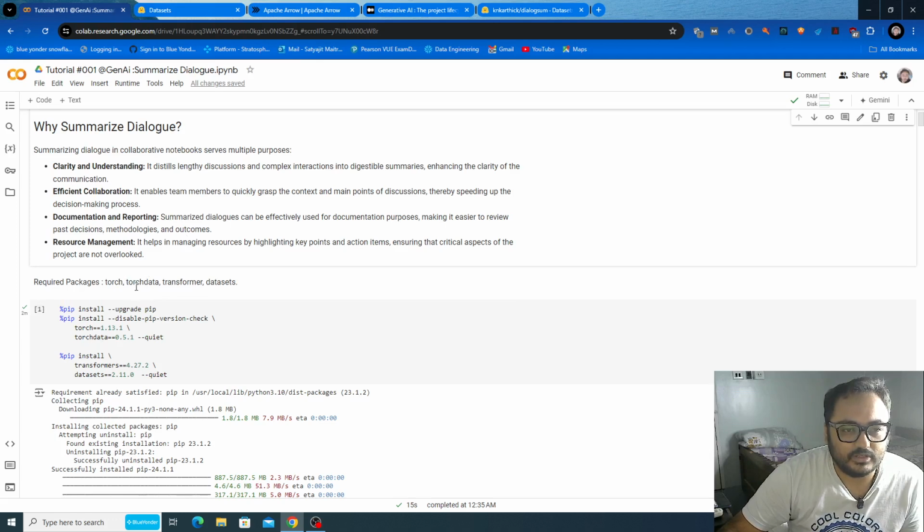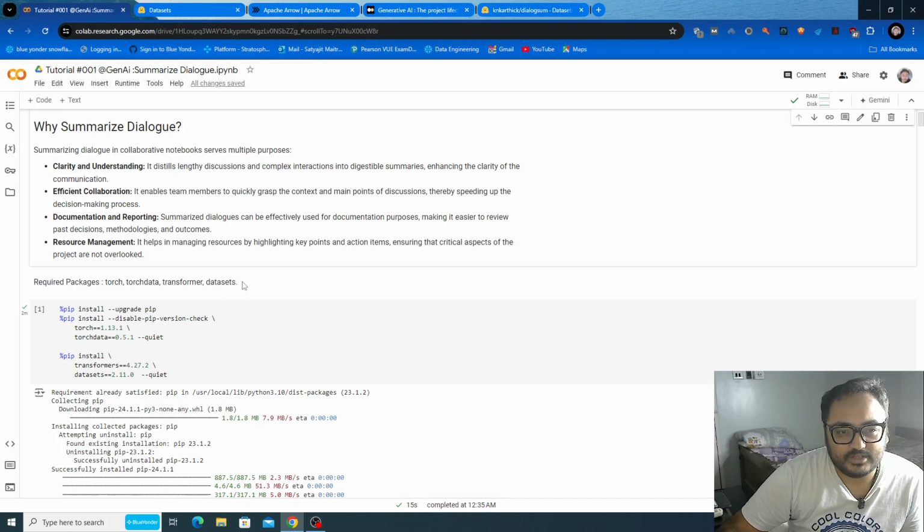The second one, torchdata, is the smooth integration of hierarchical or flat data with your torch compatibility format. The third one, transformers, is what we have just discussed, the actual transformer. We don't have to write the transformer code from scratch. It's already done by Hugging Face, who have provided some beautiful APIs and functions. By using those libraries and functions, we'll implement the same power with a very small number of lines of code.